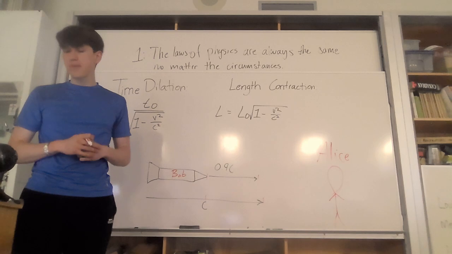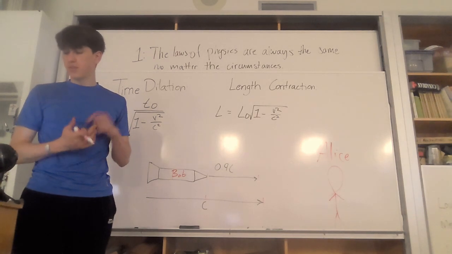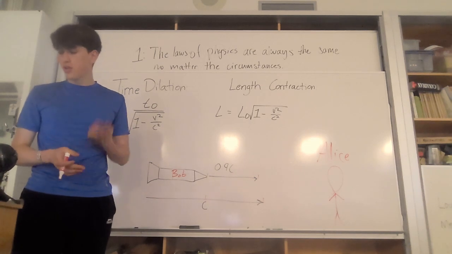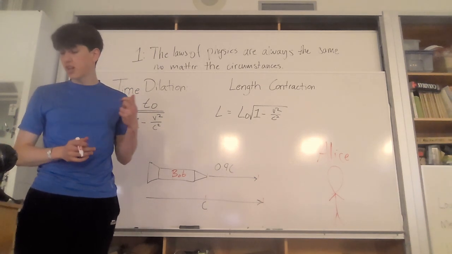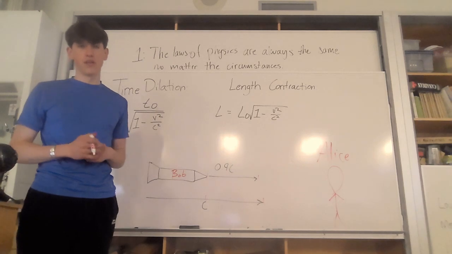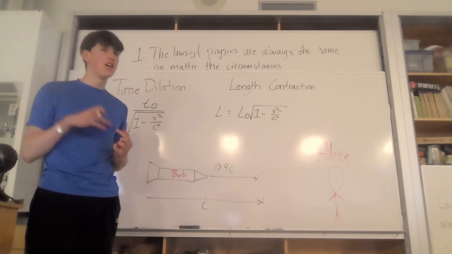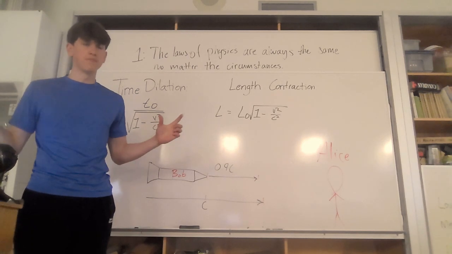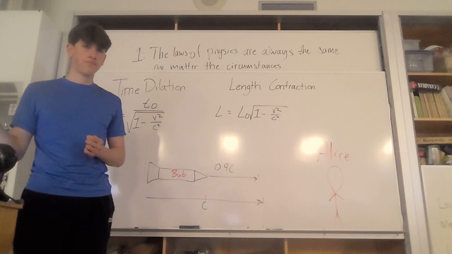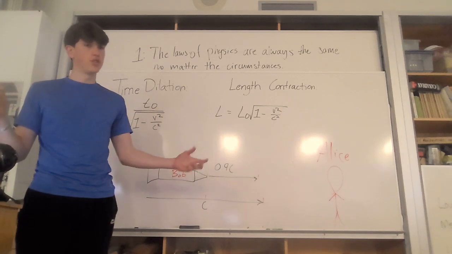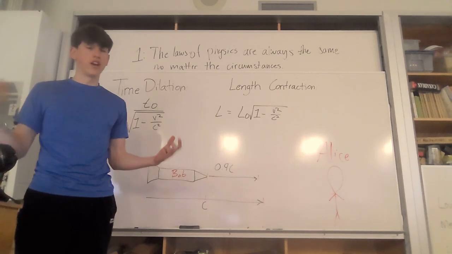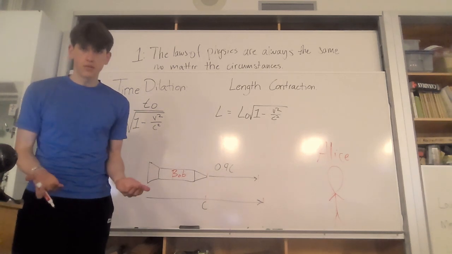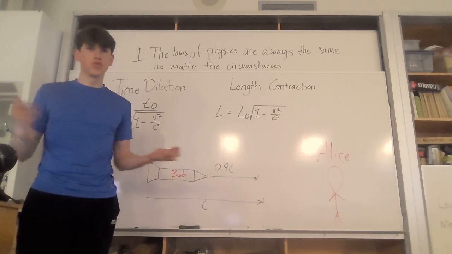This effect is not merely theoretical, but has been experimentally confirmed on planet Earth here through precise measurements with atomic clocks on high-speed aircrafts and satellites. So you can imagine a fast-moving object, like an airplane, moving very fast for a very long period of time. If you had an atomic clock that was just sitting on Earth and an atomic clock on the airplane, after a certain amount of time, you would be able to compare the clocks, and they would be different. And that happened, and we did this, and it was true.